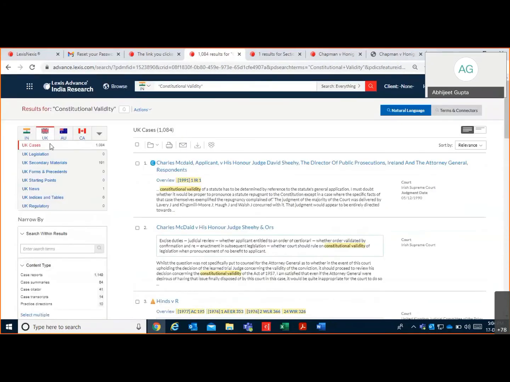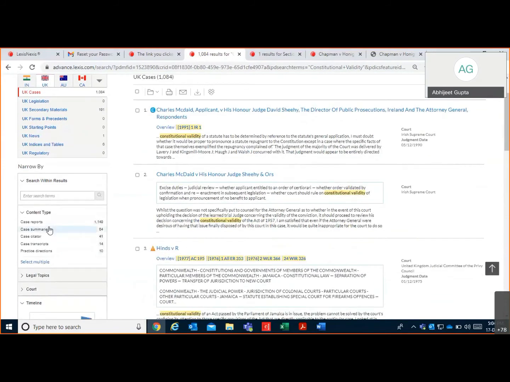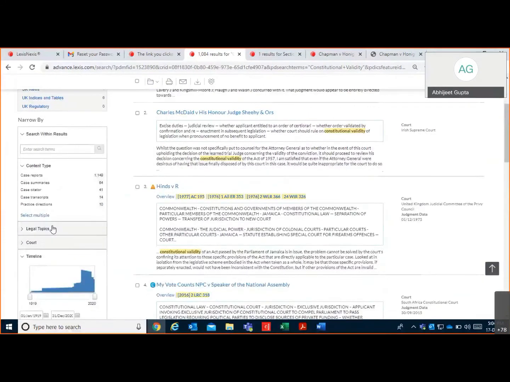Now, I quickly covered the UK coverage. So under this UK, you can see these are the cases which were reported. Now, if I talk about the available filters, here you can see case reports, summaries, citators, transcripts, everything.